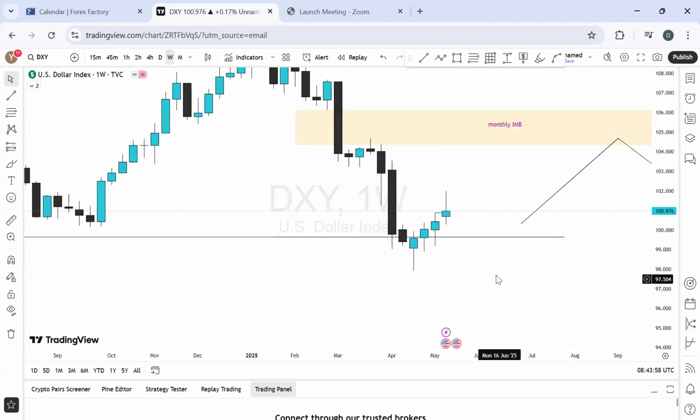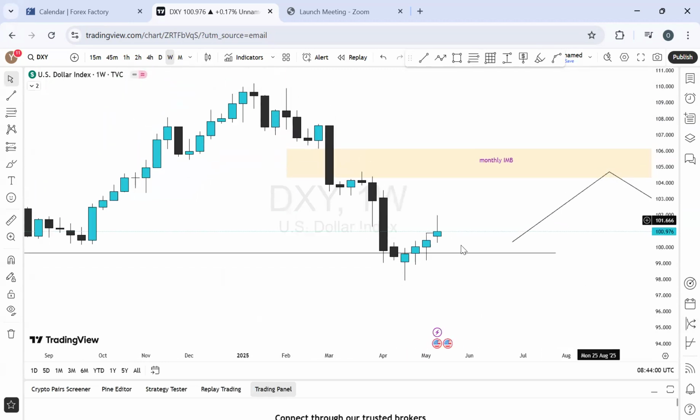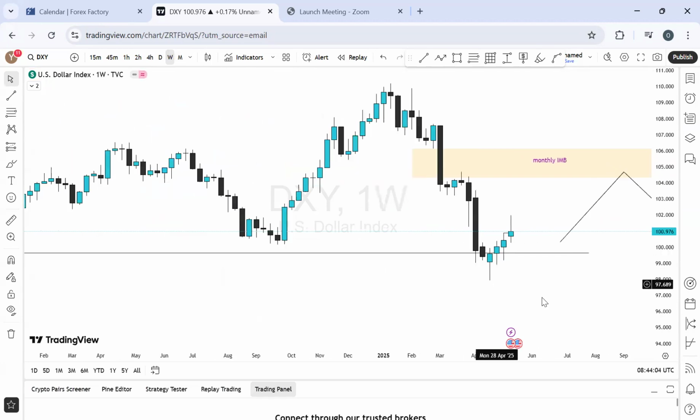Let's see what we have. On the weekly time frame, we've been seeing a series of buying every week, but it's a short-term momentum. It's not really that much. The momentum is not massive from the bull side. So all we have is we had the opportunity in the market that was created last week and this week, that level has been covered, and that is where the market is sitting right now.